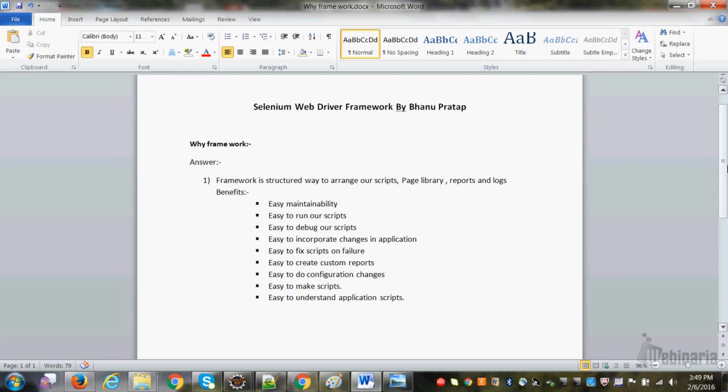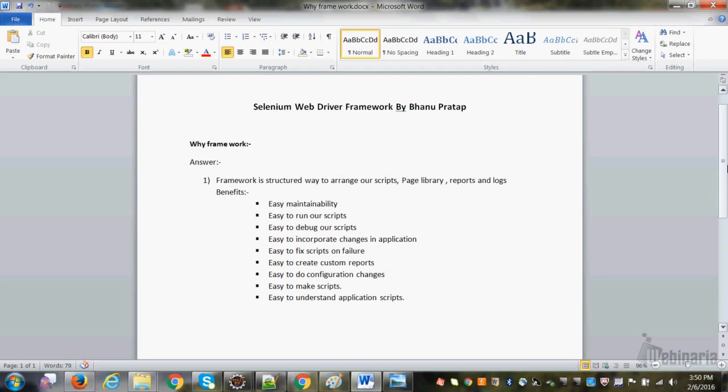Now assume that you made 1000 scripts, and you have 10 pages in your application. Tomorrow the page number 3 developer will change the UI. So if you have a framework, you will just go to the page number 3 method and change your method. You don't have to touch the script at all, right? So you can incorporate changes very fast. And when you don't have a framework, you'll end up changing every script. So it's better to follow the framework.